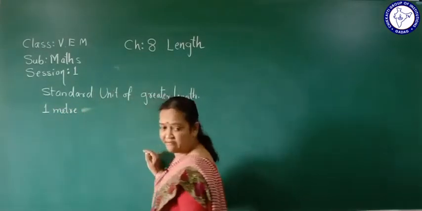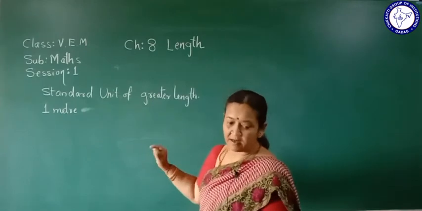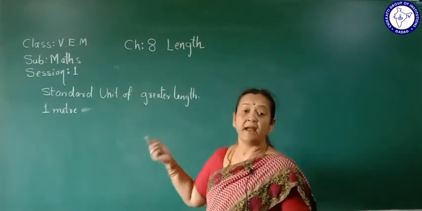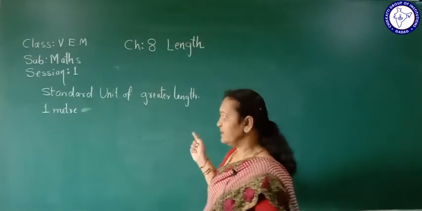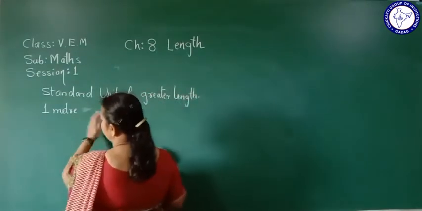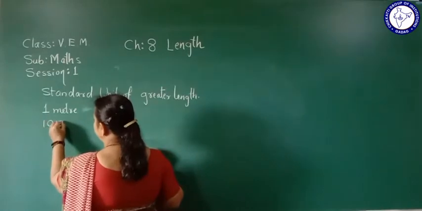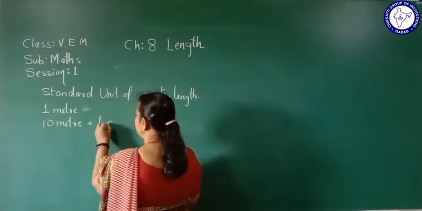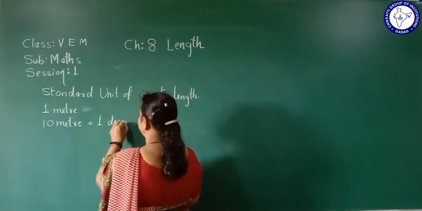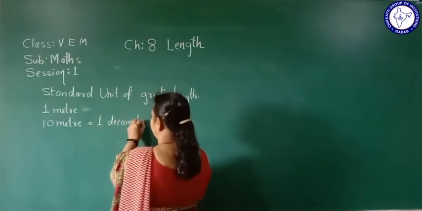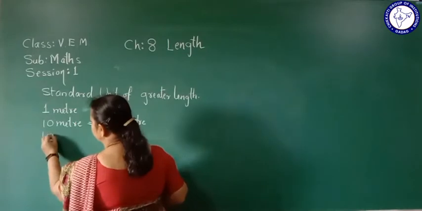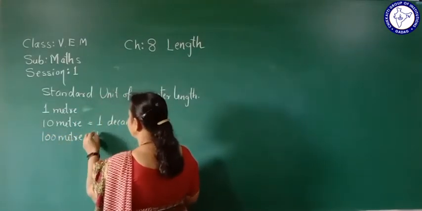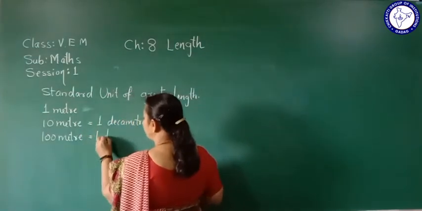Now how this 1 meter is related to decameter, hectometer and kilometer, that let us learn. 10 meters is equal to 1 decameter. 100 meters equals 1 hectometer.